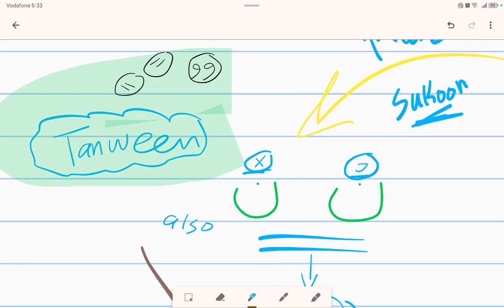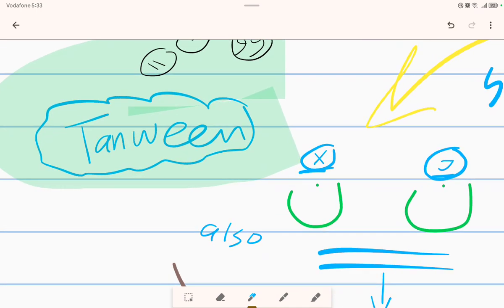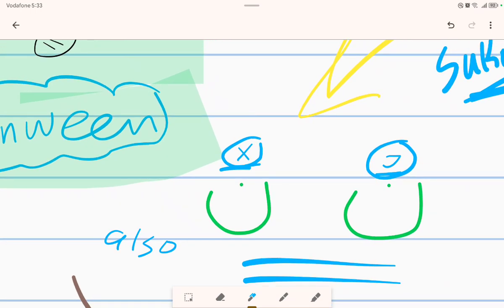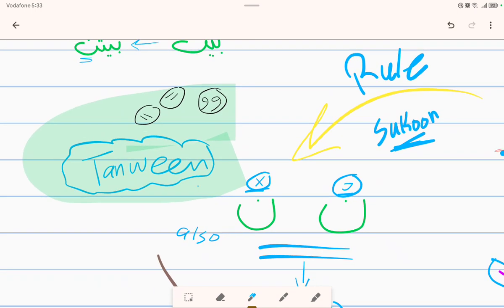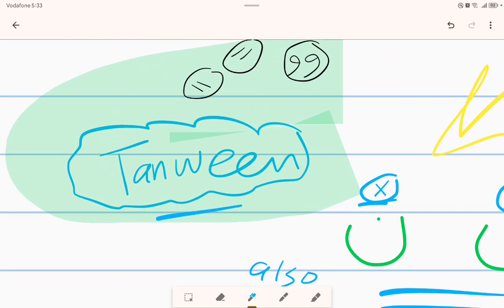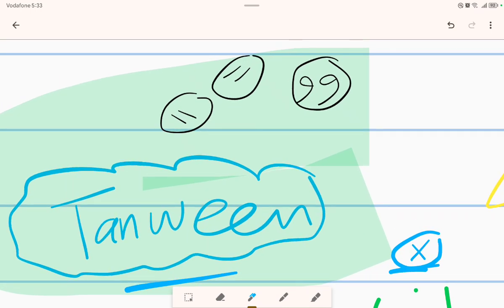Okay, before getting deeper, there's actually another noon sakina we didn't mention, and which is tanween. The tanween we have studied before during studying the Arabic language, and we have said that there is tanween with dhamma or with fatha or with kasra.